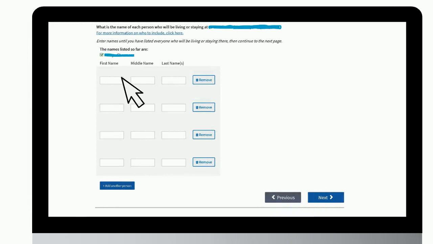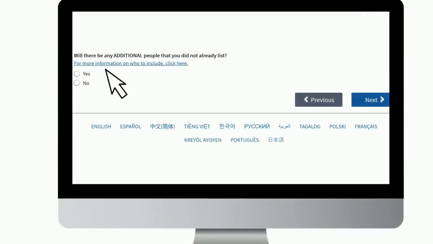Then you will have to type all the names of the people who usually live with you. This includes everybody who resides in your home, regardless if they are related to you or not, such as a roommate, stepchildren, children of all ages, friends who may be living with you, cousins, etc. After clicking Next, the survey will ask you if you need to add any other individual living in the house that you have not already listed. Please click Yes or No, and then click Next.